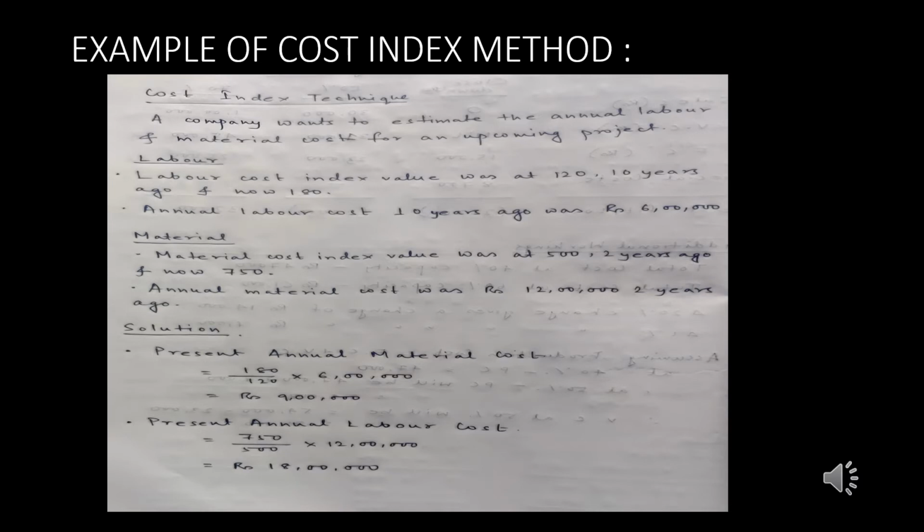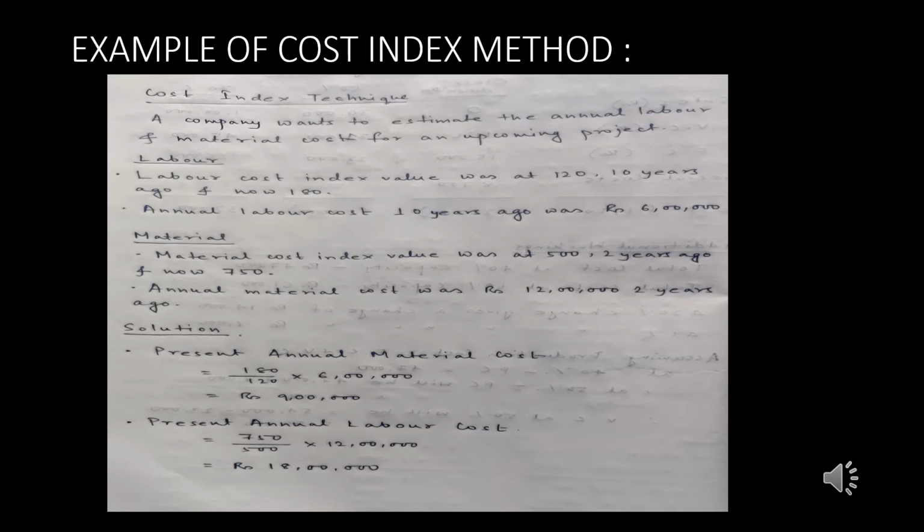If we take a mathematical example of the cost index method, an organization wants to estimate the annual labor and material cost for an upcoming project. Here, as I said, the cost index values are available from various kinds of sources. Under labor, the labor cost index value was 120 10 years ago and is now 180, whereas the annual labor cost 10 years ago was rupees 6 lakh.